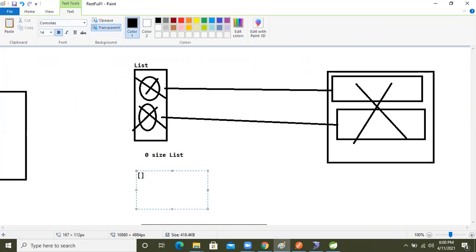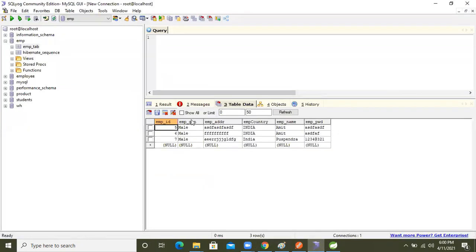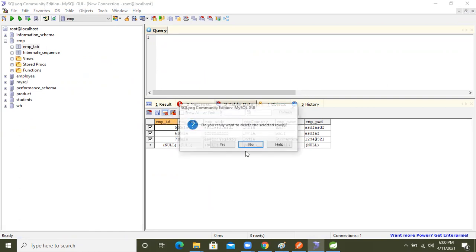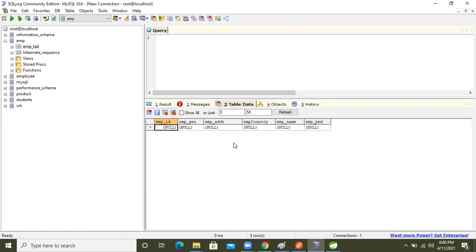Just open this bracket. Now I'm going to delete this record, guys. I'm deleting it from the database, and saving. Now there is no record.